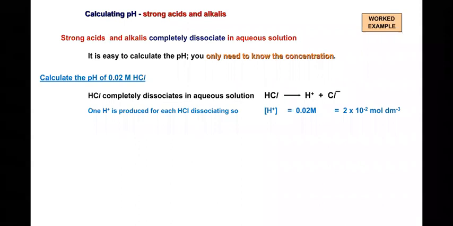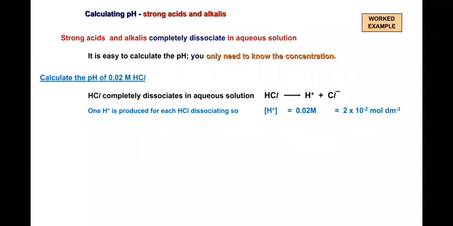One H plus ion is produced for each HCl dissociating, which means HCl is completely dissociating, right? Why? Because it is a strong acid. It is going to convert into H plus and Cl minus. Completely, in the sense that as much concentration as is there, that is 0.02 molar of HCl, is going to completely convert into H plus and Cl minus, right?